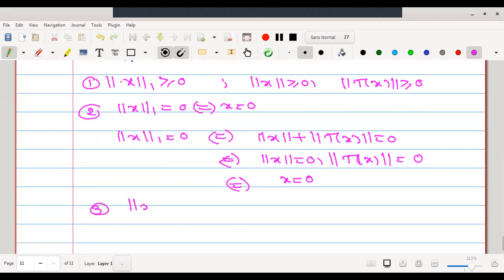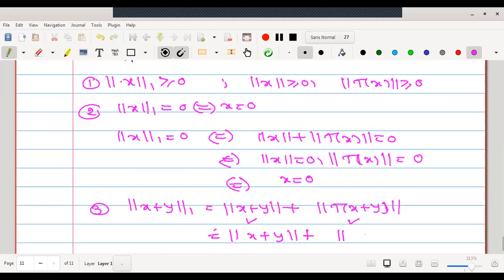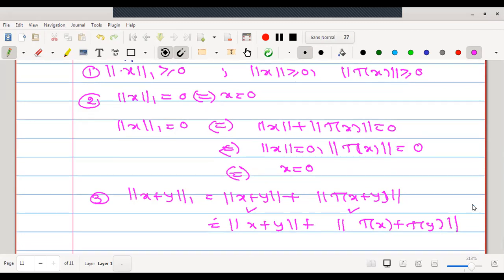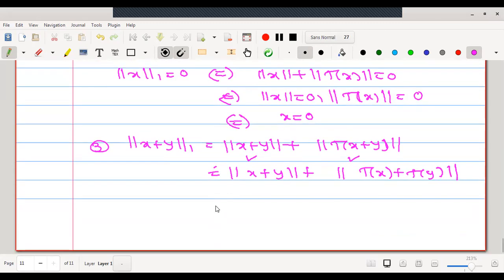The third property we should prove is norm 1 of x plus y less than or equal to norm 1 of x plus norm 1 of y. According to the definition, this is norm of x plus y plus norm of its T image. But we know this is the norm defined on B and this is the norm defined on B dash. Therefore, let me use linearity first for this T in order to use the triangular inequality. Therefore, this is T of x plus T of y.